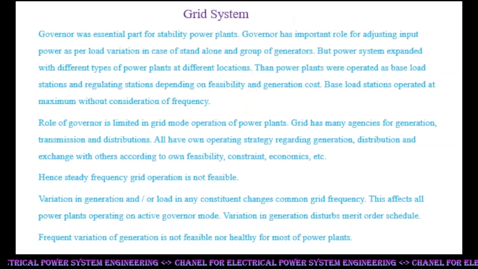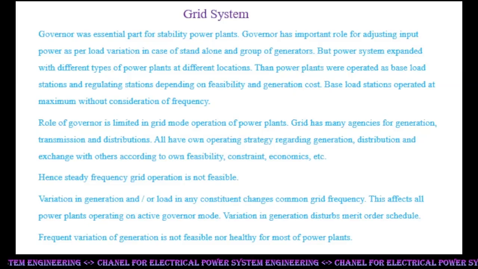The governor was an essential part for stability of power plants. The governor has an important role in adjusting input power as per load variation, in the case of standalone and groups of generators. But the power system expanded with different types of power plants at different locations. Then power plants were operated as base load stations and regulating stations, depending on feasibility and generation cost. Base load stations operated at maximum without consideration of frequency.